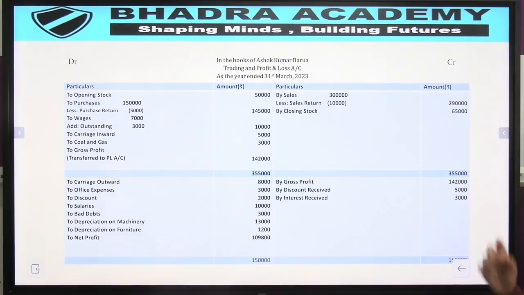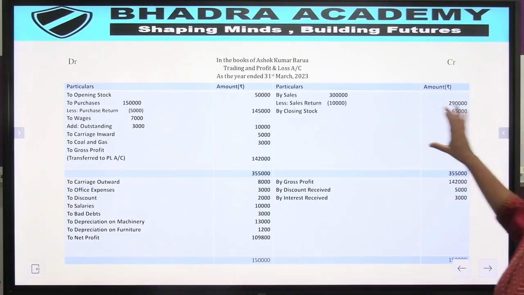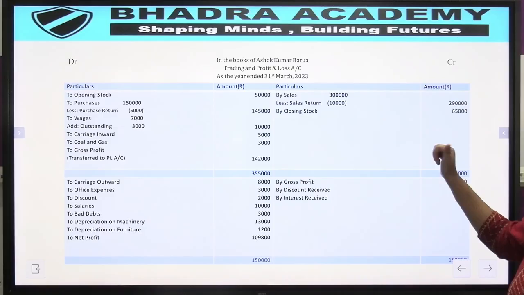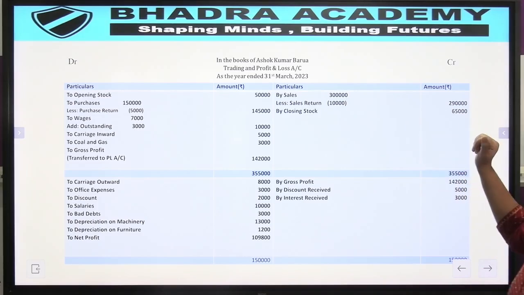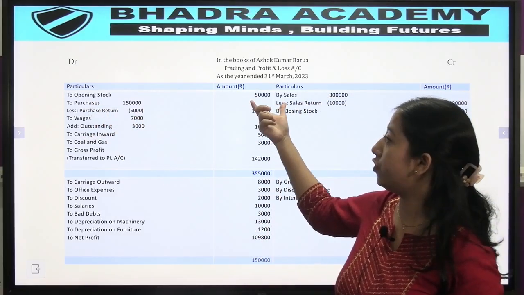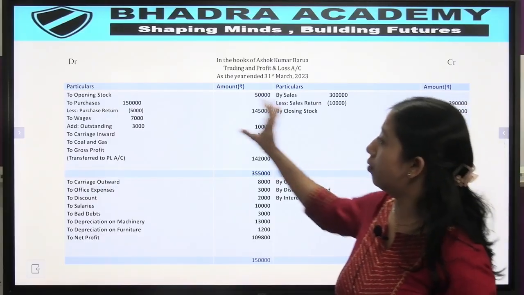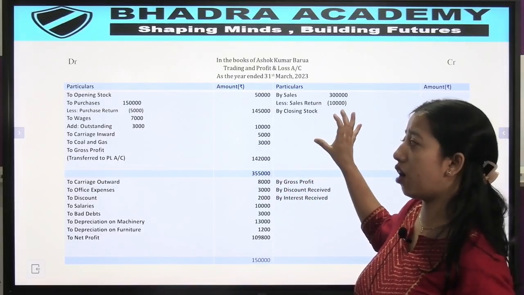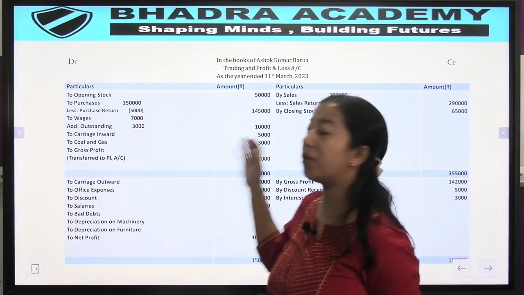So what is a trading and profit and loss account? The trading account involves all the direct expenditures and the direct revenue of the business. So this account is concerned with all the operational activity of a business. So in here what do we put? To opening stock we have rupees 50,000. Then to purchases, because the trading account is concerned with all the operational activities of the business, so purchases will come under this account only.